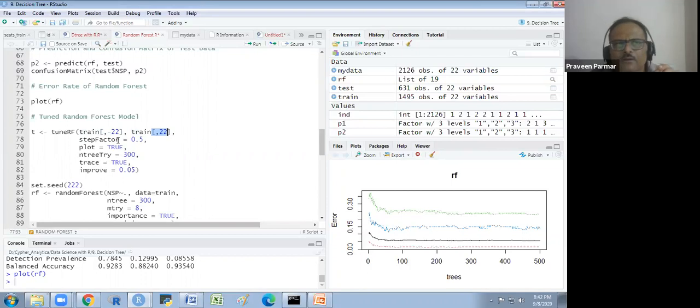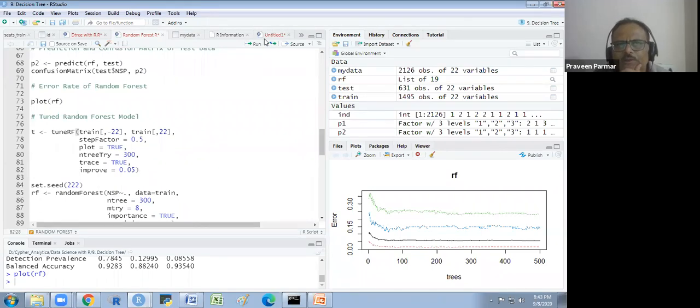And then the step factor is 0.5. I will tell you later about the step factor. We will see it and then I will explain. Plot is true. Okay. And ntreeTry is 300. Now instead of 500, I am taking 300 only. Trace is true. And the improve is 0.05, which means it should improve by 0.05.